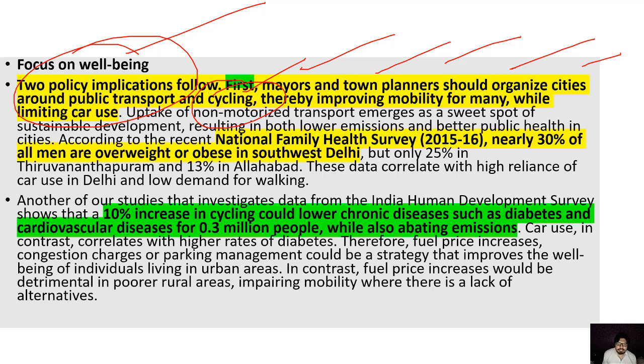The National Family Health Survey tells you that around 30% of men are overweight or obese in the southwest district of Delhi. What does this tell about us? We need to think over it. Just a 10% increase in cycling can lower chronic disease instances like diabetes, cancer, and cardiovascular disease, for 3 lakh people.